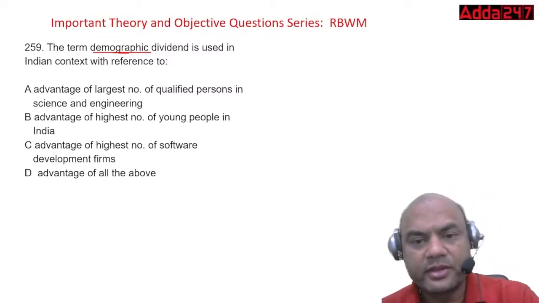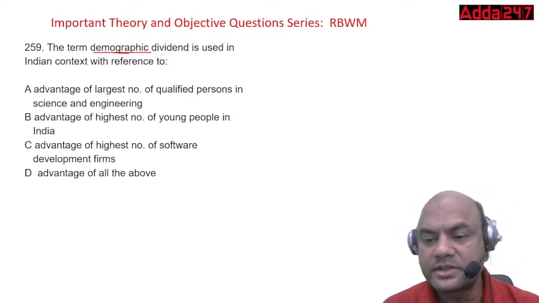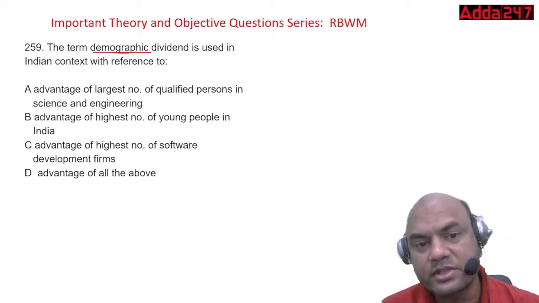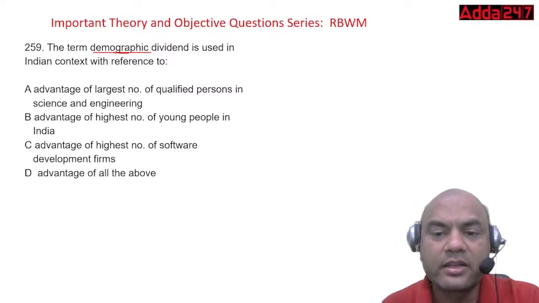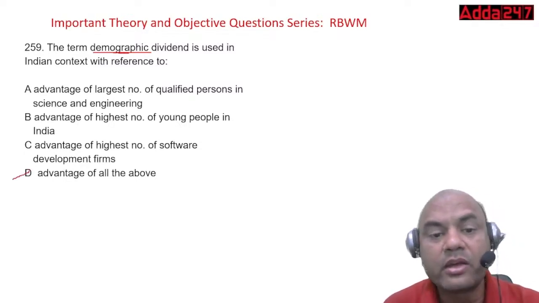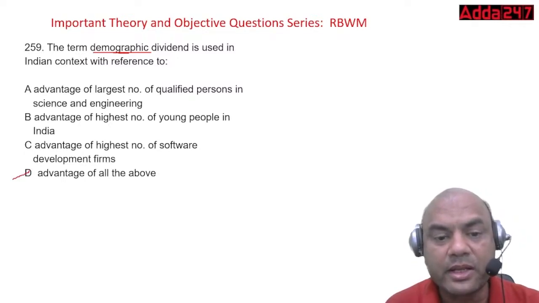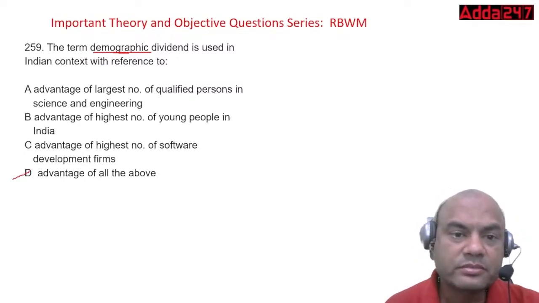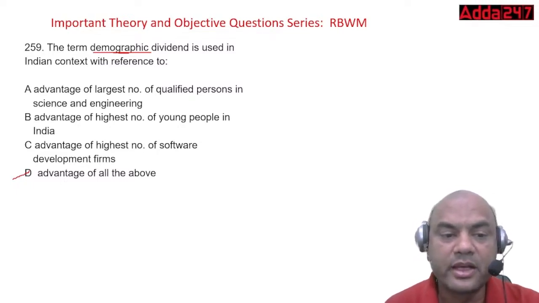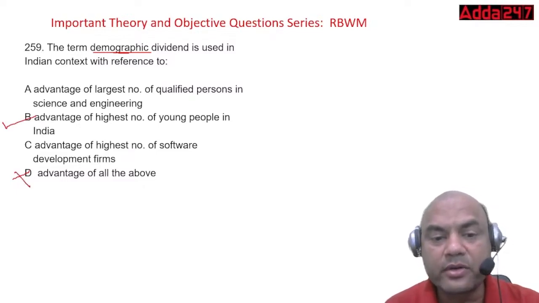Yes, everyone, what do you think should be the answer? This is a really tricky question, a real trick. Many of you, I am seeing from the comments, are ticking the answer, advantage of all of the above. It can be qualified persons, it can be young people, it can be software development firms. But the real answer over here is not all of the above. The answer is B: advantage of highest number of young people in India.